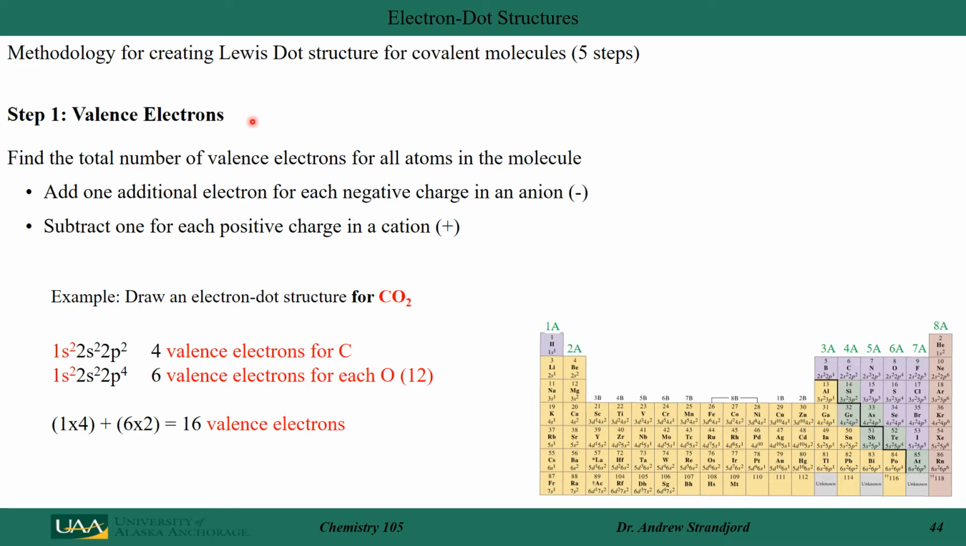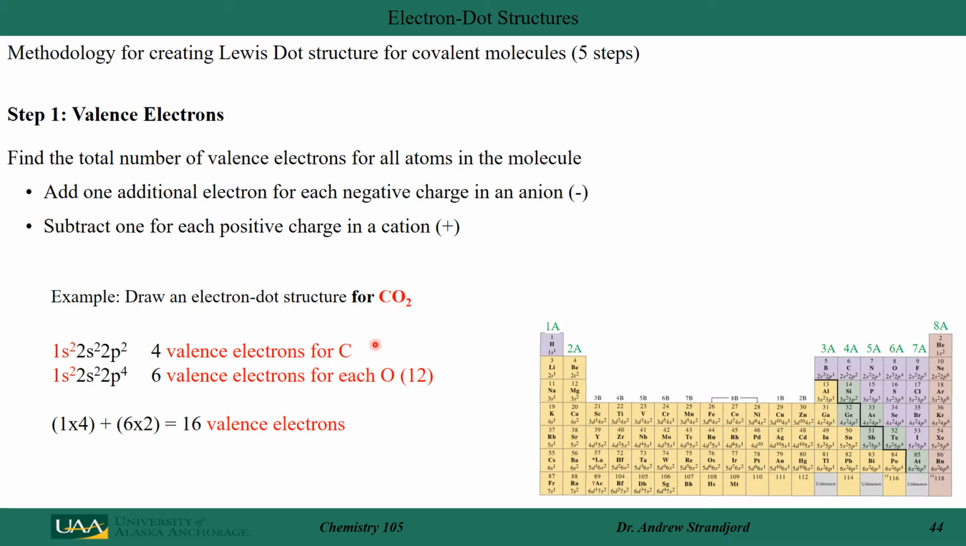So the first step is actually to count the total number of valence electrons from each atom that is coming together to make a molecule. There are also some caveats here. I add 1 additional electron if I have an anion, and I subtract 1 electron if I have a positive charge for a cation. As an example, let's draw the electron dot structure for carbon dioxide, CO2.